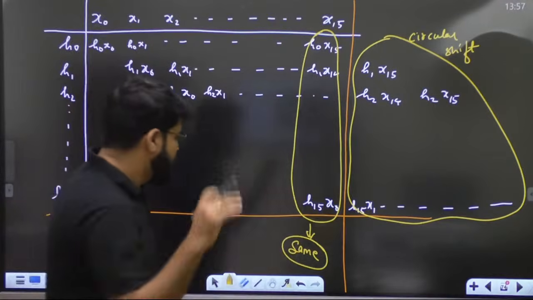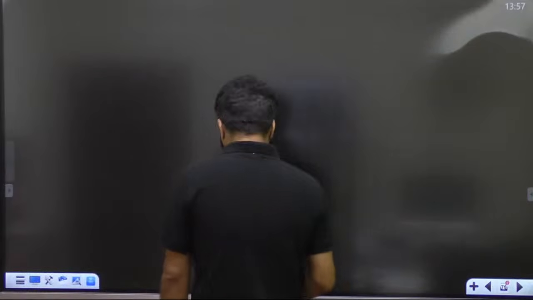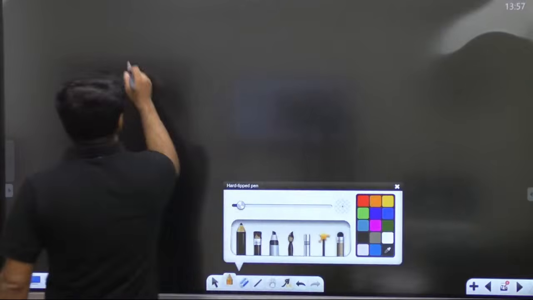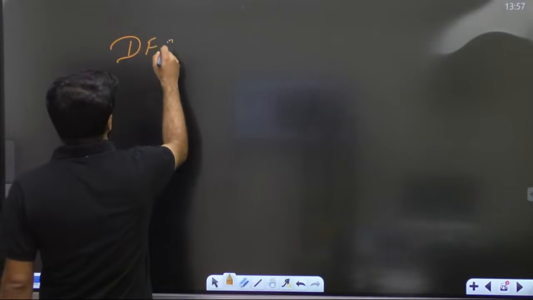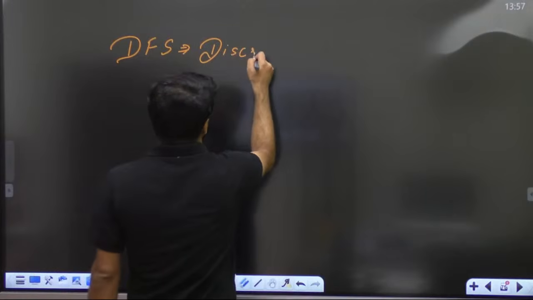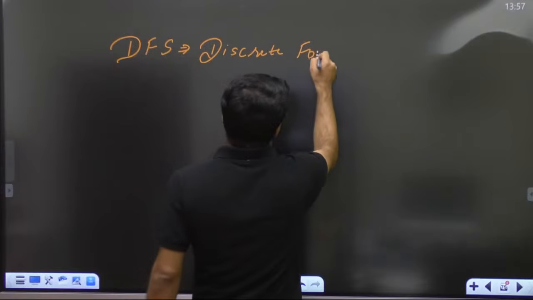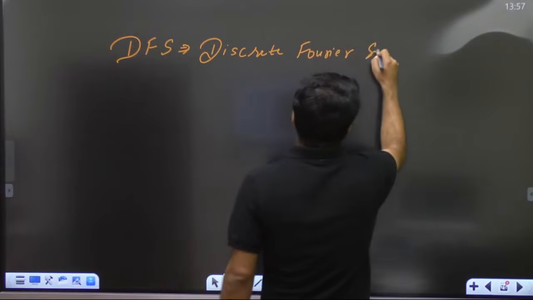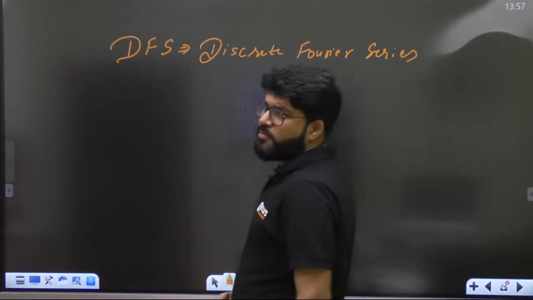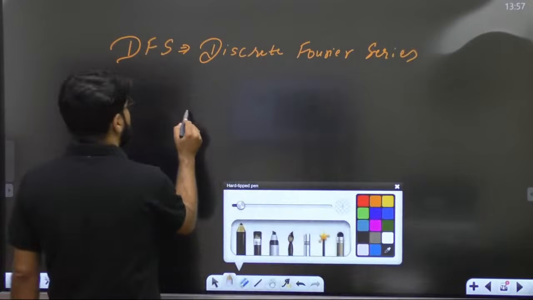What is that connection? Chalo. यहाँ ध्यान देना एक बार. So what is the DFS basic formula? DFS, the discrete Fourier series. I hope everyone knows the formula of DFS, ठीक है, formula तो एक लाइन में लिख देंगे. What is the formula for DFS?